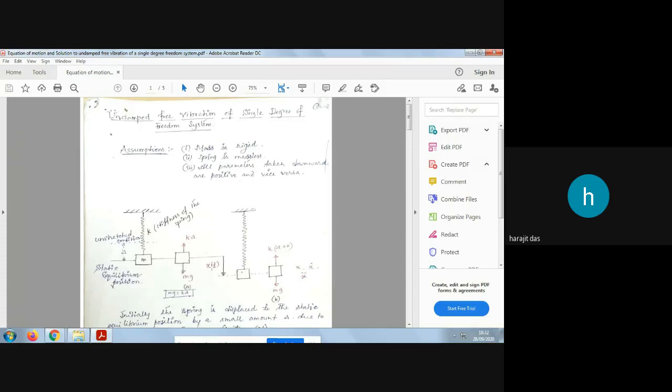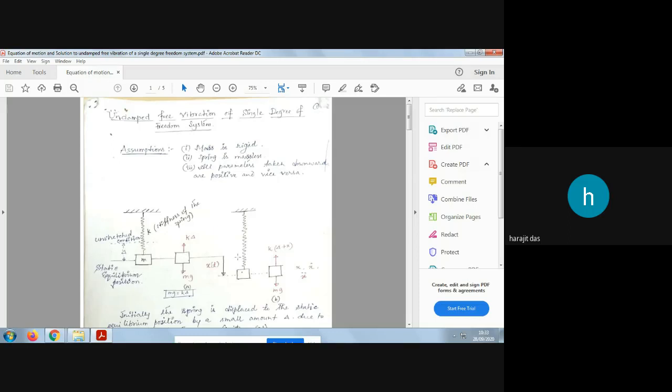Now, to analyze the vibration, we need to give a displacement. As this is free vibration, we give an initial displacement and then allow the system to vibrate. From this mean line, we give a downward displacement x, maybe even by our hand, which is a function of time. That is why x of t is written; if you write x, it is also correct. It is in the downward, positive x direction. Then the system is allowed to vibrate.